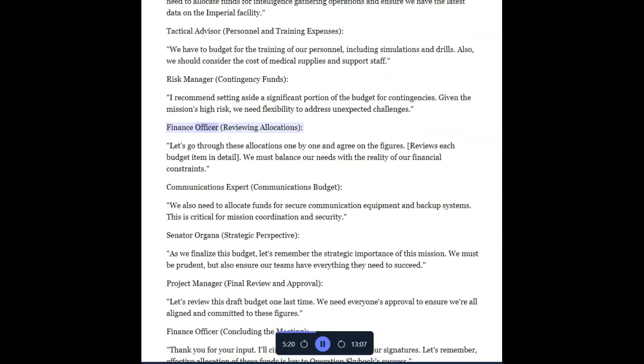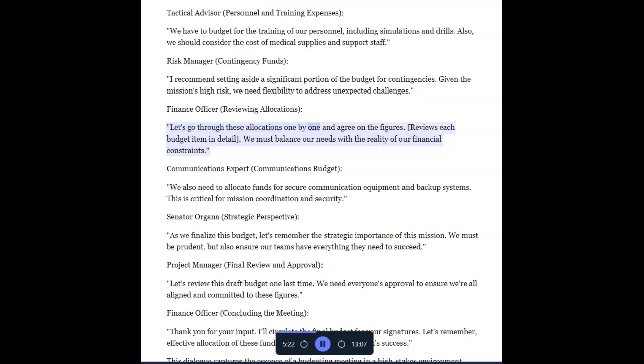Finance officer, reviewing allocations. Let's go through these allocations one by one and agree on the figures. Reviews each budget item in detail. We must balance our needs with the reality of our financial constraints.